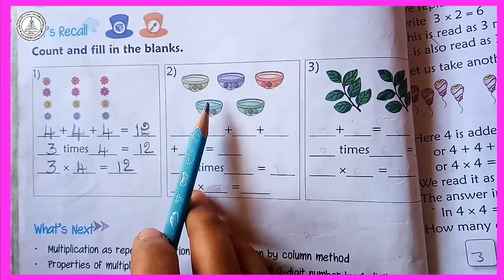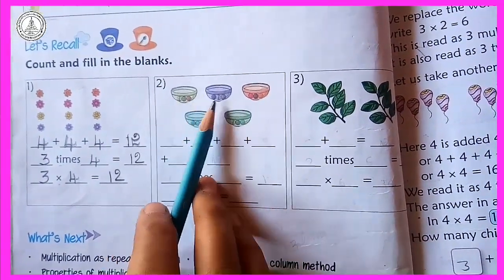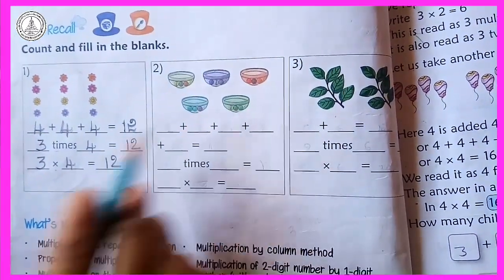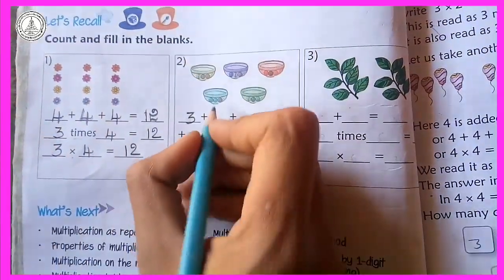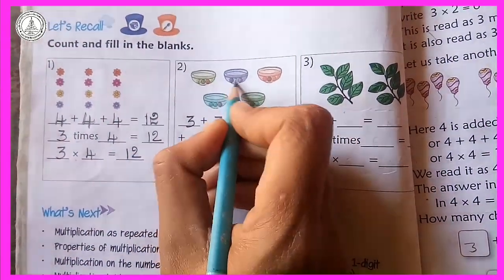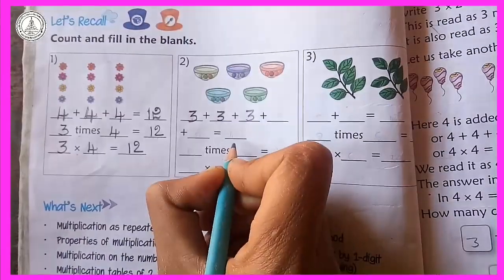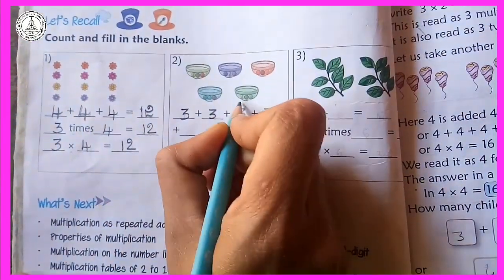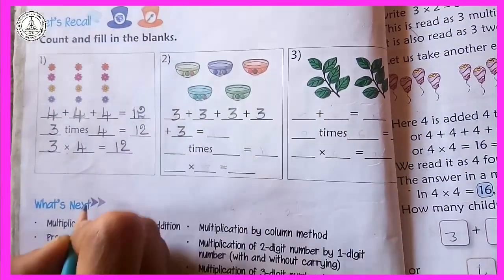Come to the second one. Here are 5 bowls, right? Inside each bowl there are 3 marbles, right? In the first bowl the total number of marbles is 3. In the second one also it has 3 marbles. In the third one also we have 3 marbles. The fourth one also has 3 marbles, and the last bowl also contains 3 marbles.